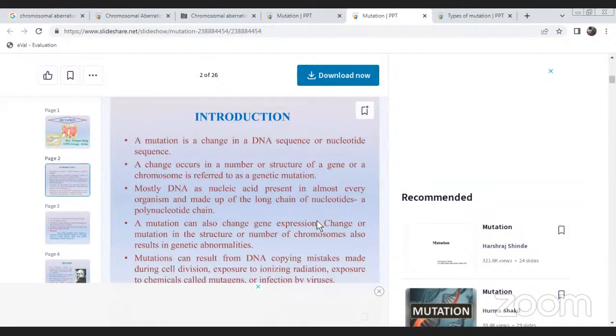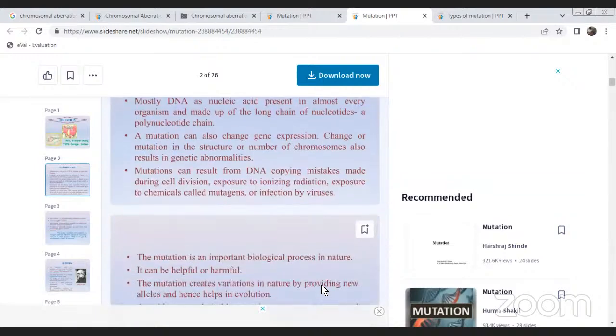DNA is a nucleic acid present in almost every organism. It is made of a long chain of nucleotides, a polynucleotide chain. A mutation can change gene expression, and a mutation in the structure or number of chromosomes also results in genetic abnormalities. Mutations can result from DNA copying mistakes made during cell division, exposure to ionizing radiation, exposure to chemicals called mutagens, or infection by viruses.